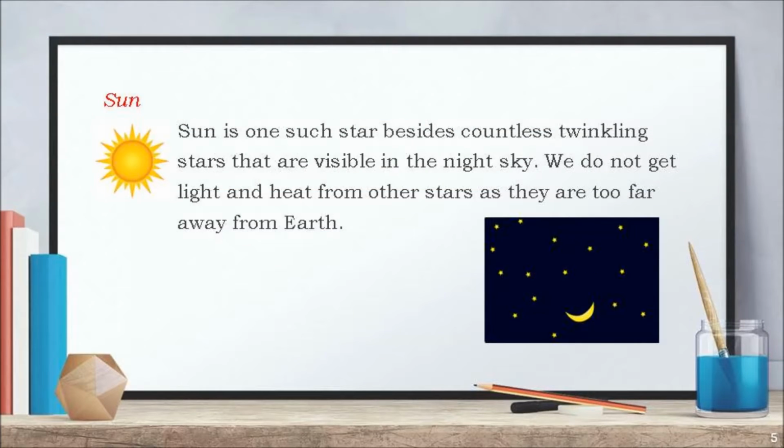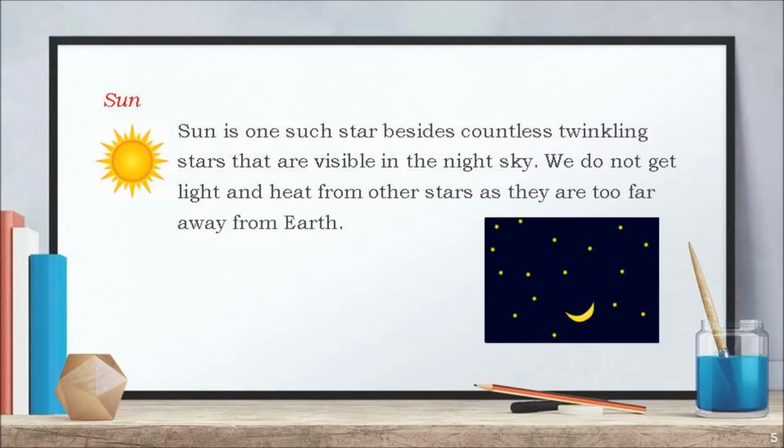The sun that we see in the sky in the daytime is one such star besides countless twinkling stars that are visible in the night sky. However, we do not get light and heat from other stars as they are very far away from Earth.